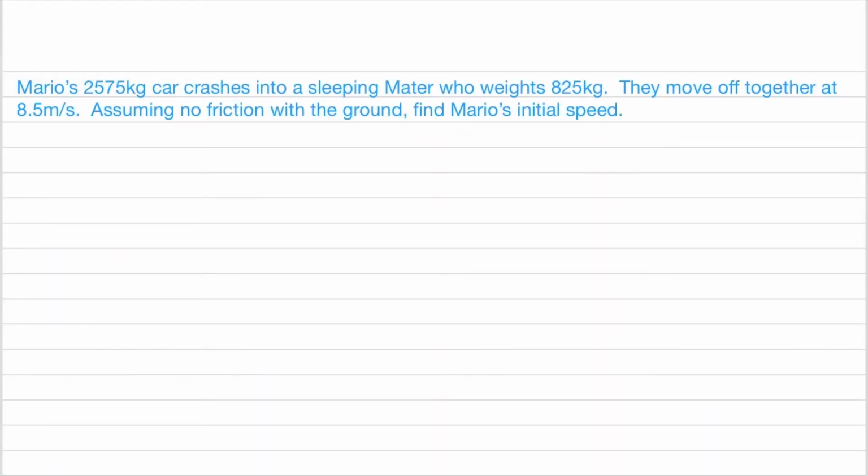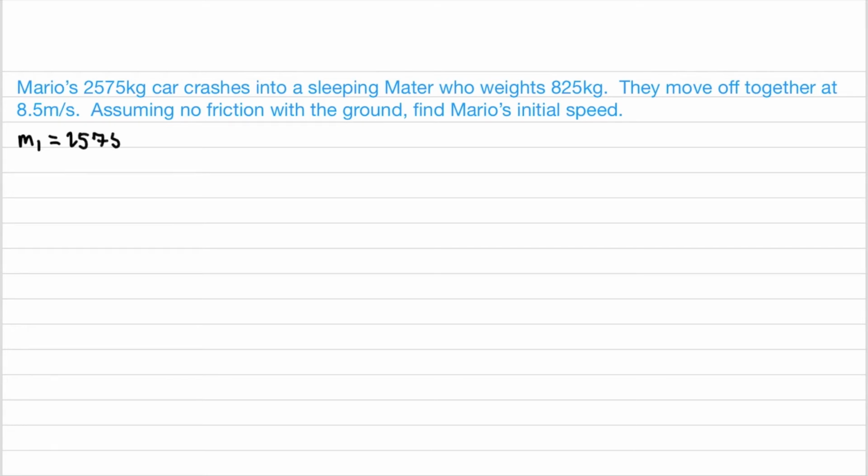Mario's 2,575 kilogram car crashes into a sleeping Mater who weighs 825 kilograms. They move off together at 8.5 meters per second. Assuming no friction with the ground, find Mario's initial speed. Because they move off together, this is going to be an inelastic collision. So the first thing we should do is list our givens.